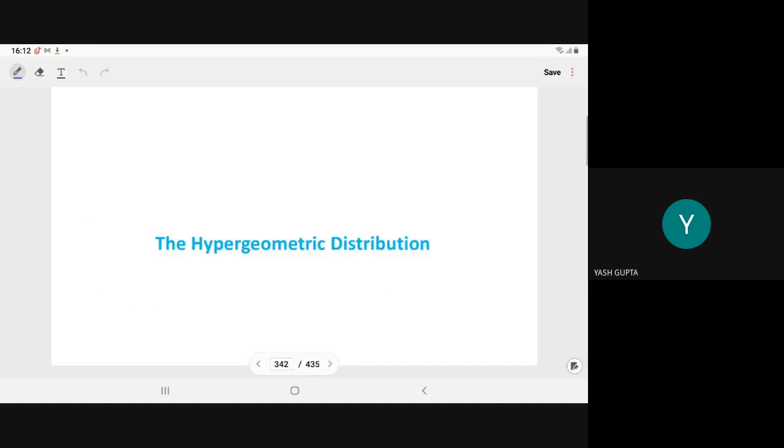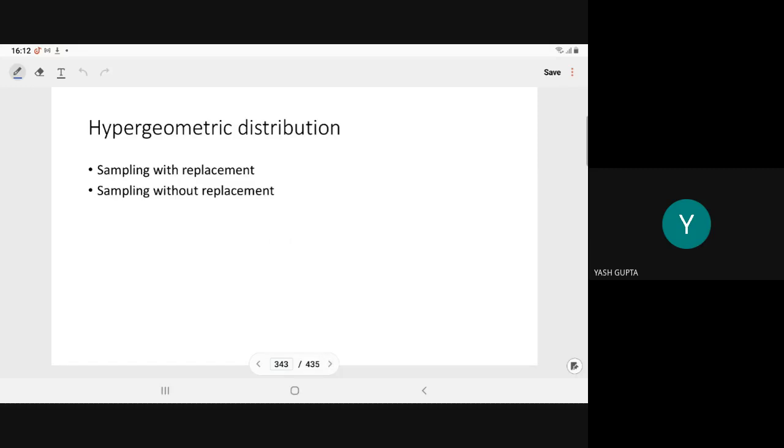So let us start with the hypergeometric distribution. In sampling we can have two types: sampling with replacement and sampling without replacement. Sampling with replacement consists of independent events. Sampling without replacement is dependent, because the result of previous events will affect the result of future events. So sampling without replacement is a little typical to handle.